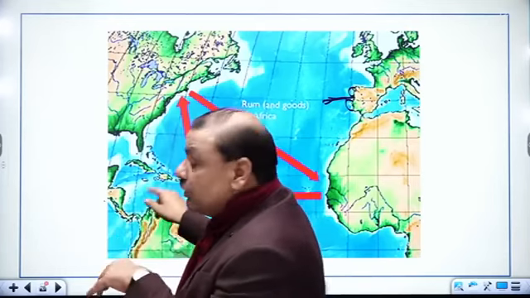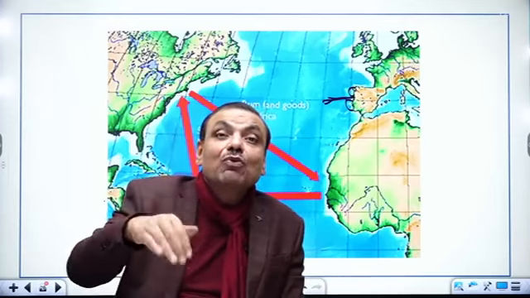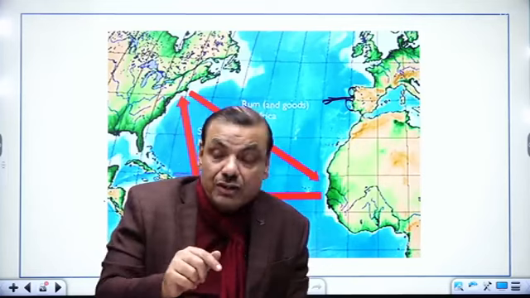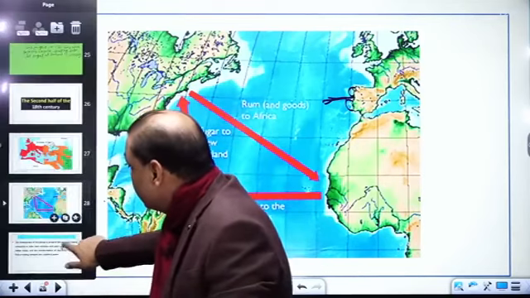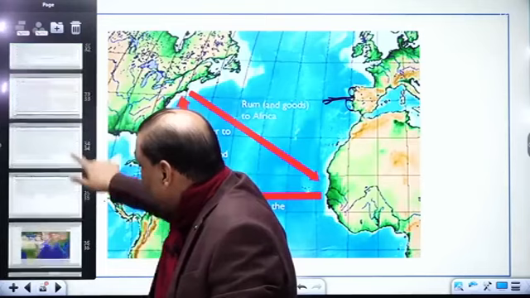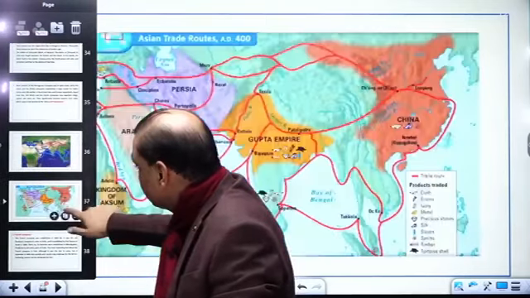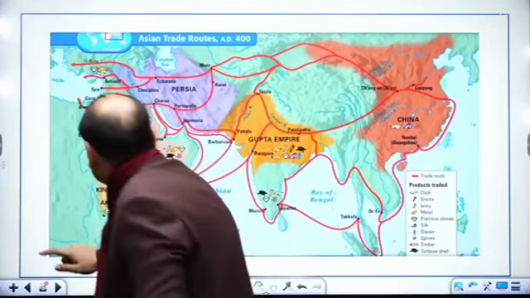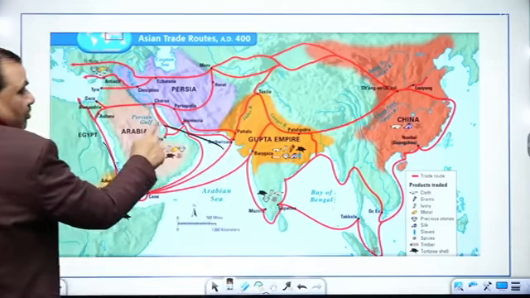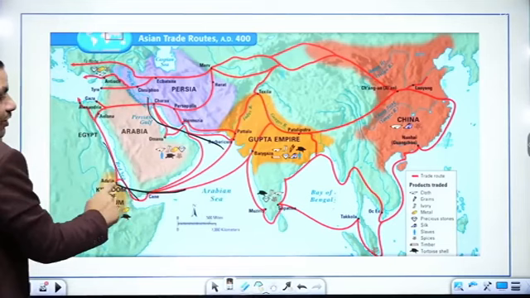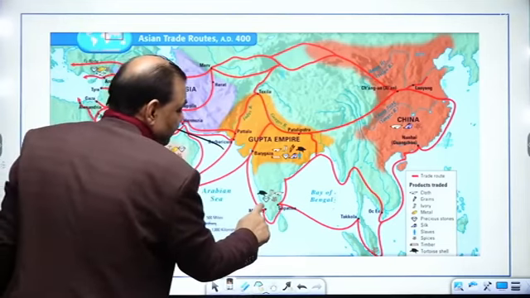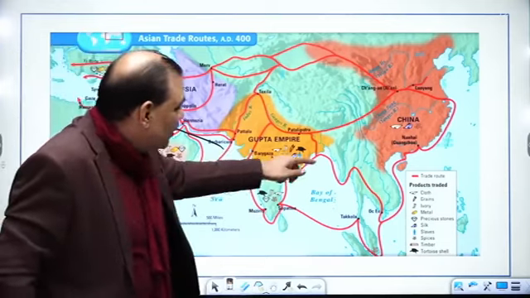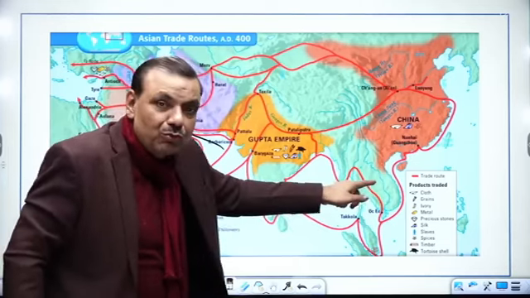At that time, these European companies even colonized the coastal region of the African continent. But keep in mind, coastal region. Why? Because they already knew that they could not move outside of the coastal region. This is the Red Sea, my friends. This is the Persian Gulf region. This is the Red Sea region. This is the Malabar coast. And in this way, they discovered here, and then they moved to Southeast Asia.